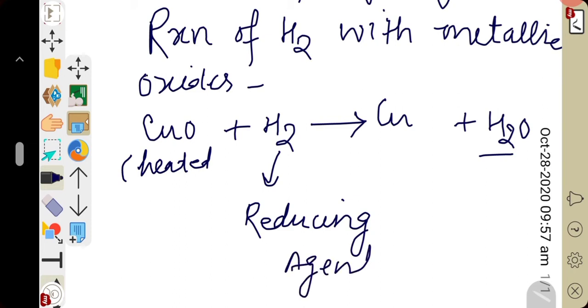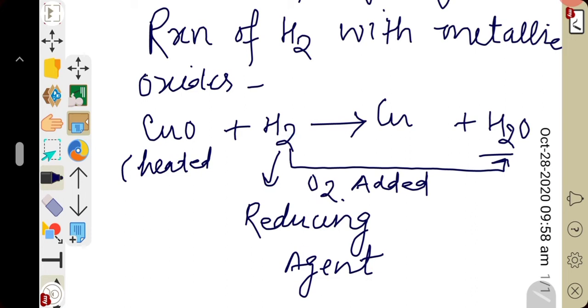Let us see what is the meaning of reducing agent. The substance which itself undergoes oxidation and causes reduction of other substances is called a reducing agent. You can see here hydrogen itself changing to water molecule, which means oxygen is being added. Oxygen is added to hydrogen, then it is converted into water molecule.